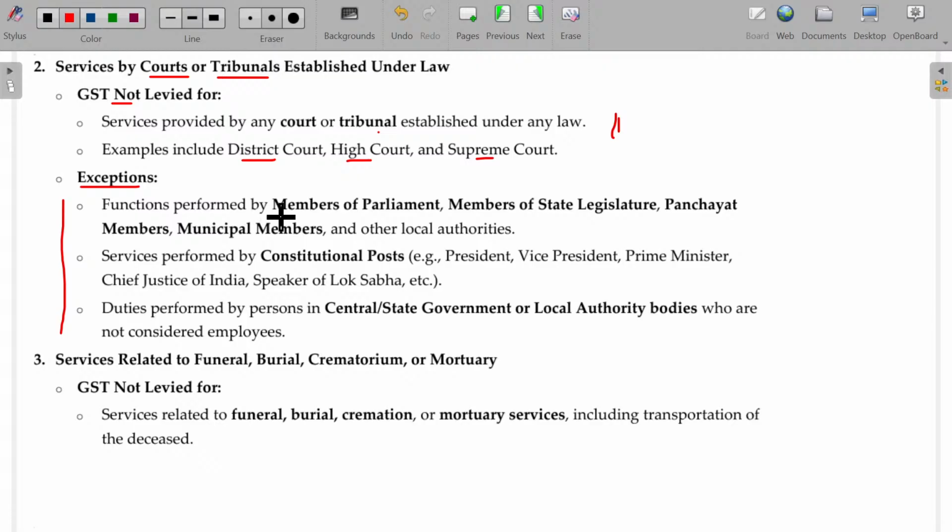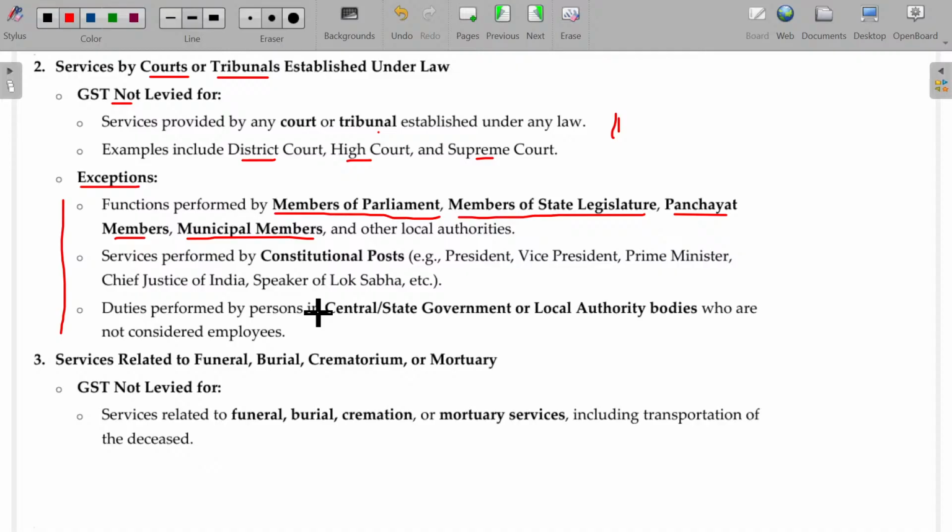Functions performed by a member of parliament, member of state legislature, panchayat members, municipal members and other local authorities in their seat capacity. I got elected and now I am the MP. I am rendering services in the MP capacity. Whatever service I do will not be taxable.